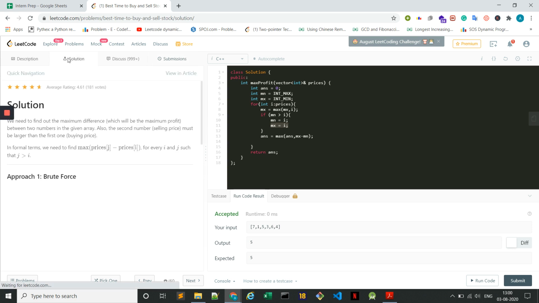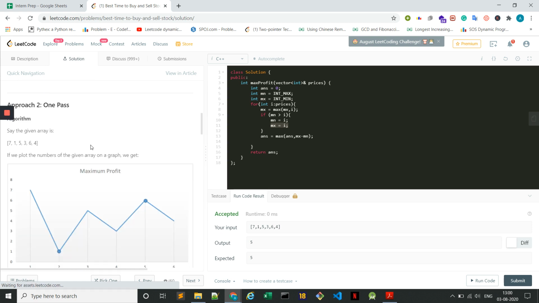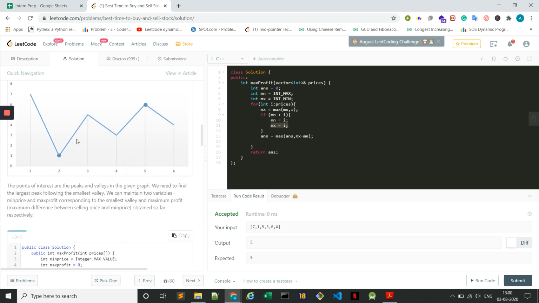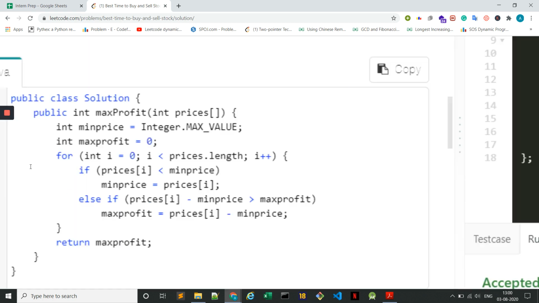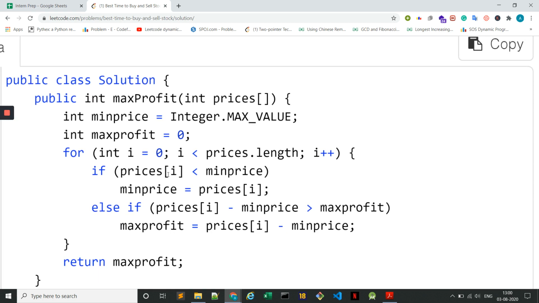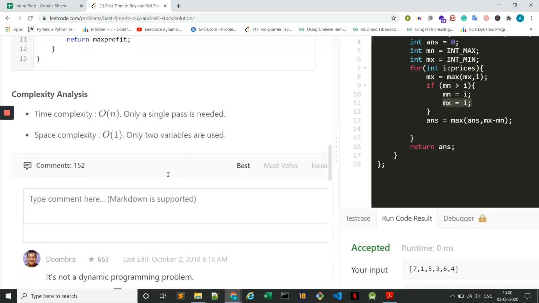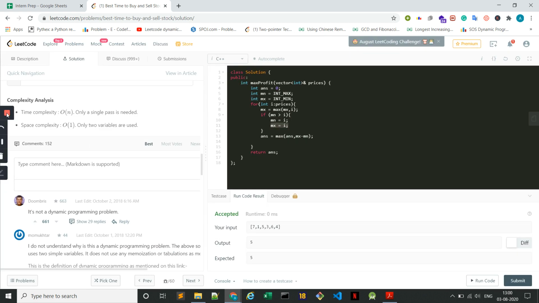There are solutions as well. Approach one, brute force, approach two, one pass. I think this is what we have done. So we have the optimal approach. So I think we are done over here. Now let us move to the next question.